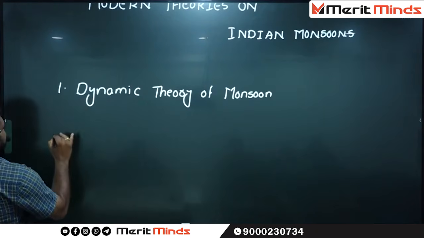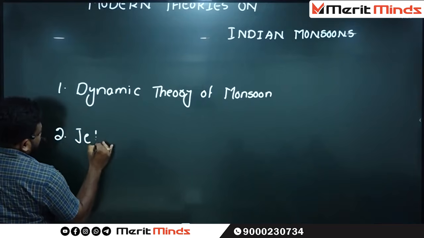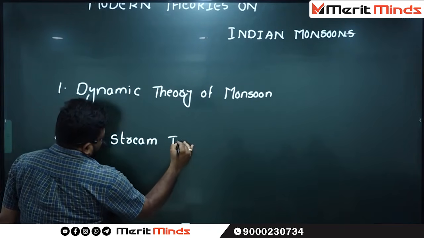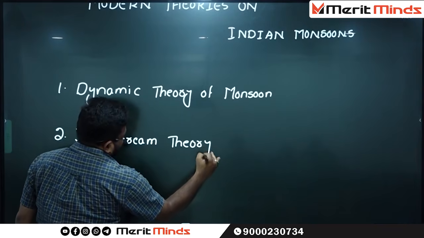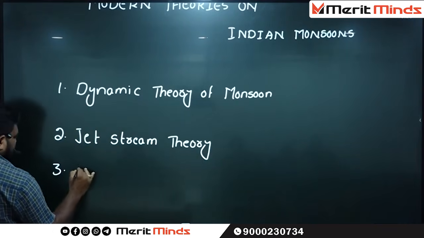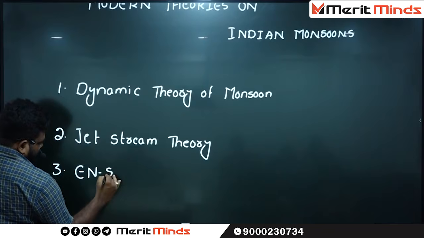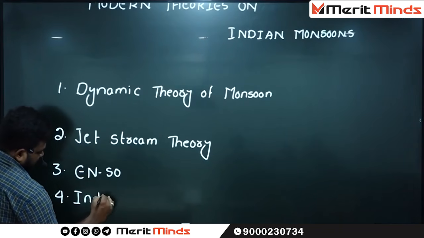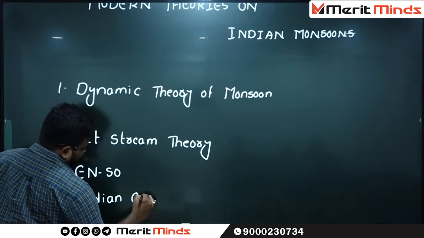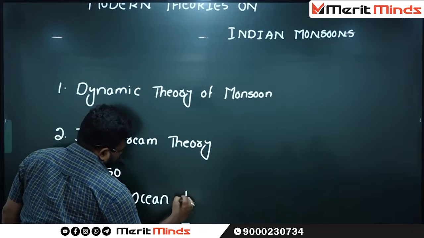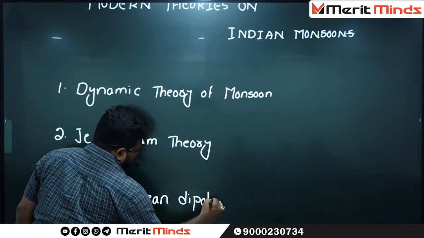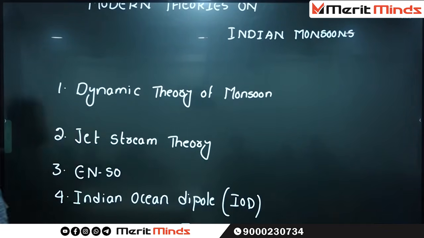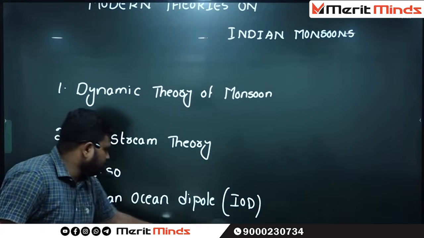The second one is the jet stream theory. The third one is ENSO. The last one is the Indian Ocean Dipole, which is popularly called IOD.